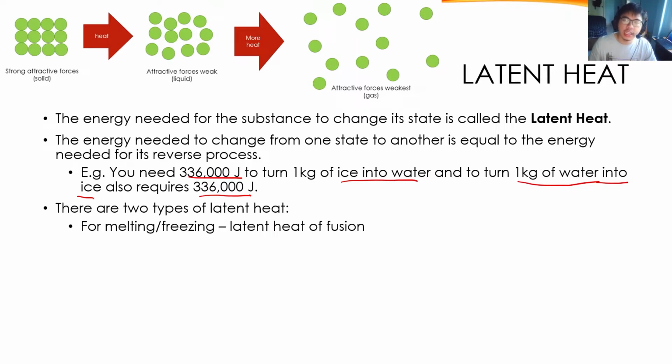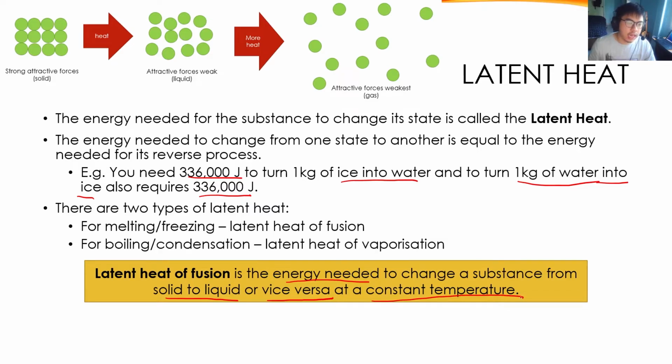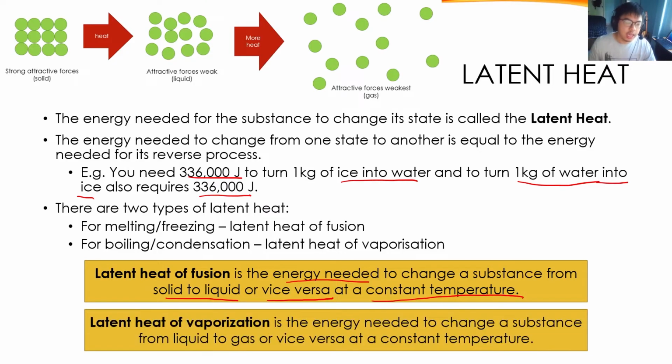Now, there are two types of latent heat. There's the latent heat of fusion, and this is for melting or freezing. So the definition of latent heat of fusion is the energy needed to change a substance from solid to liquid or vice versa, at a constant temperature. And for boiling or condensation, the type of latent heat for this process is called latent heat of vaporization. And the definition of the latent heat of vaporization is the energy needed to change a substance from liquid to gas or vice versa at a constant temperature.